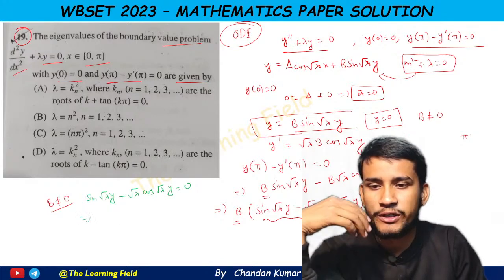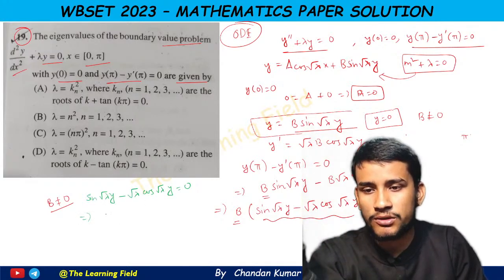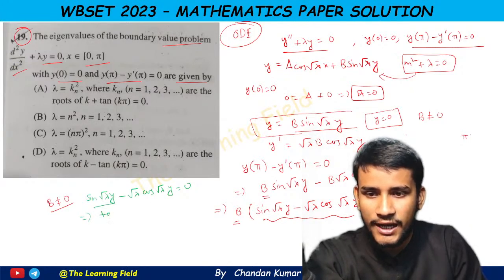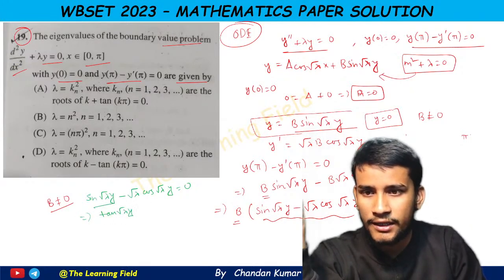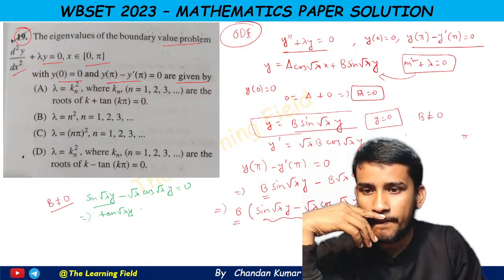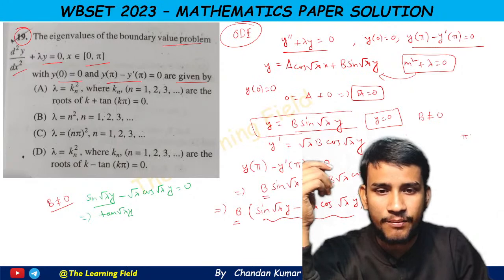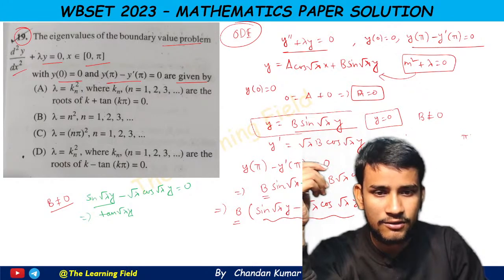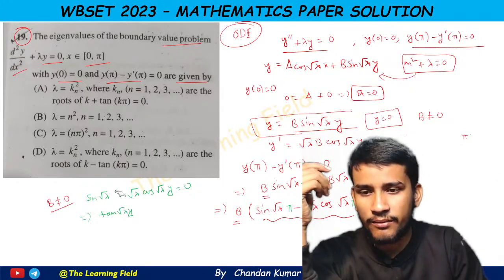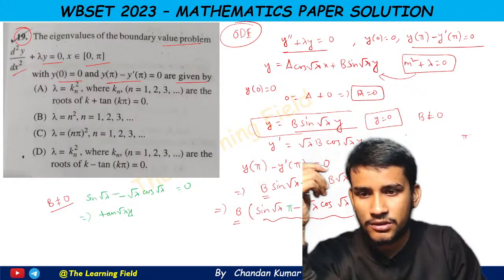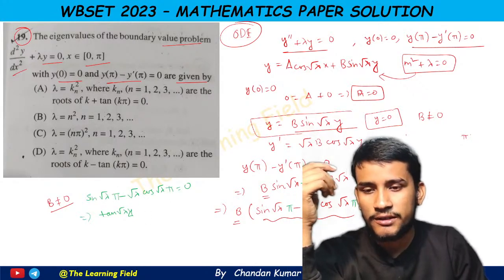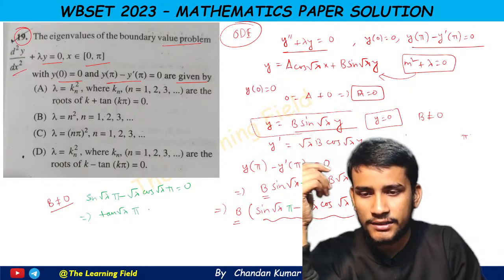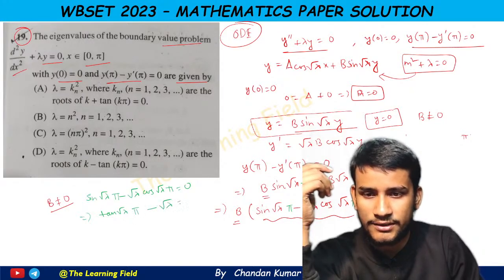So if we divide it by cos root lambda pi, then we get tan root lambda pi. Sorry, these are pi's, because this is the function of pi. So this is pi, this is also pi, this is not y, this is pi. So sine root lambda pi minus root lambda cos root lambda pi equal to 0. This means tan root lambda pi minus root lambda is equal to 0.